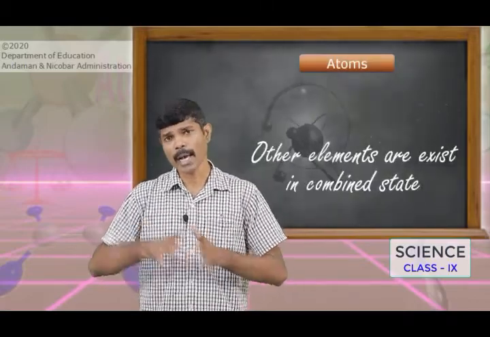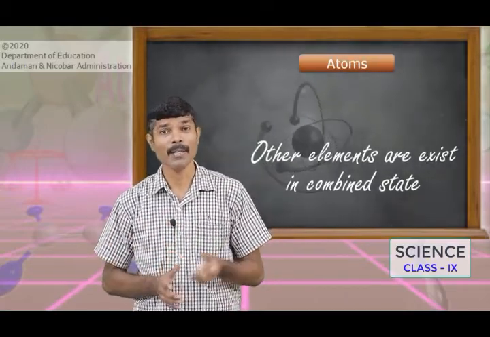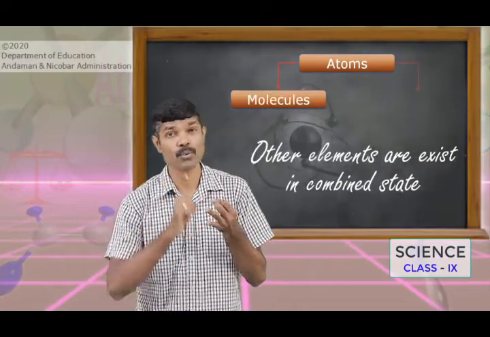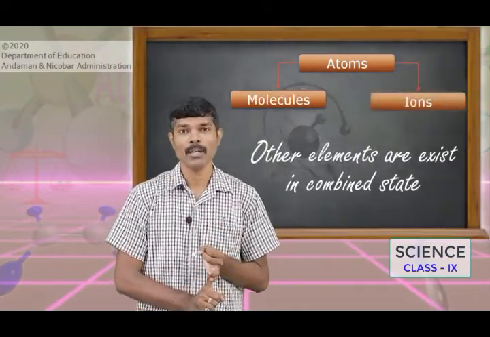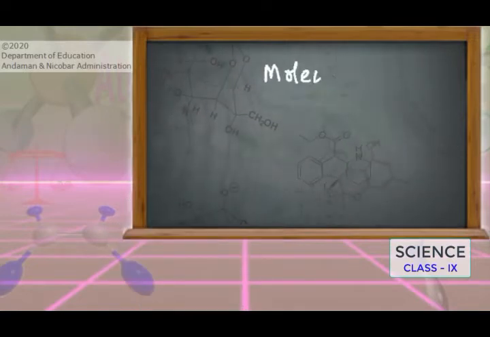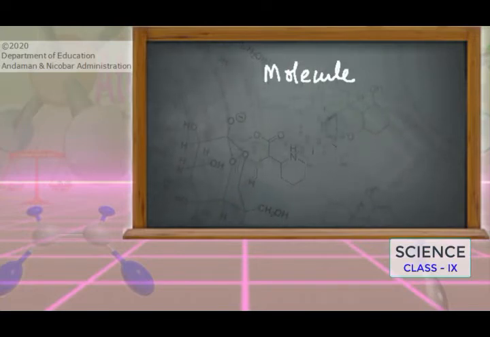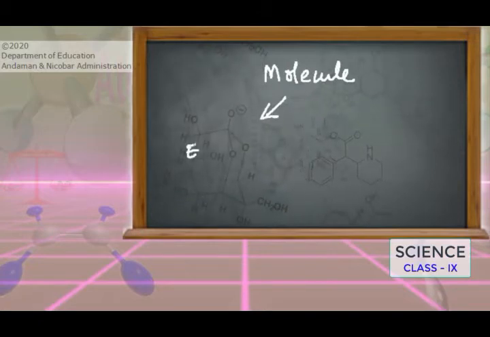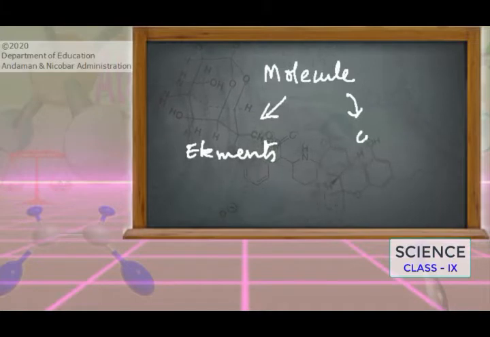But most other elements are available in the universe in two forms. What are those forms? Let us learn what a molecule is. Children, a molecule is an electrically neutral group of two or more atoms chemically bonded together. This molecule is again classified into two categories: molecules of elements and molecules of compounds.